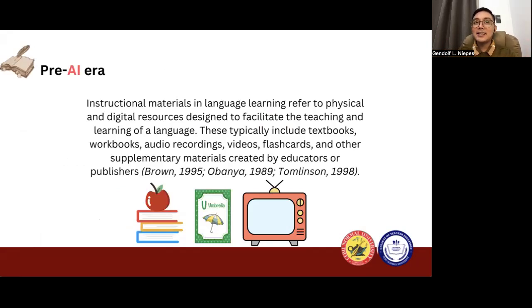In the past, instructional materials primarily referred to, number one, physical resources like textbooks, workbooks, and flashcards. Also, it refers to the audio recordings and videos and other supplementary materials created by educators or publishers.